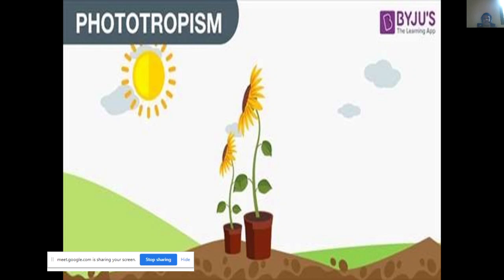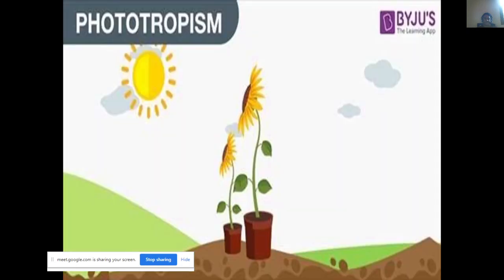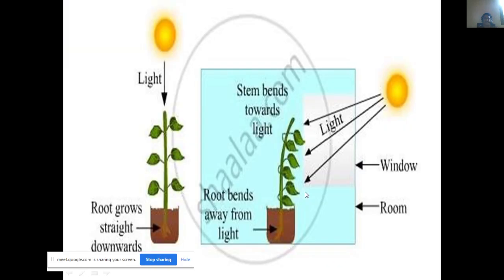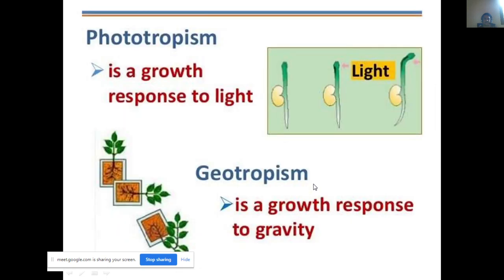Then next is chemotropism. Chemotropism is nothing but the movement towards chemical substances. So this is how plants actually respond. The sunflower is the best example for phototropism, bending towards the light source. It's phototropism.